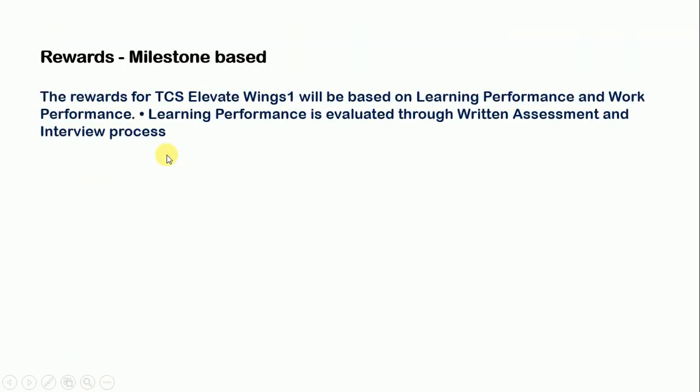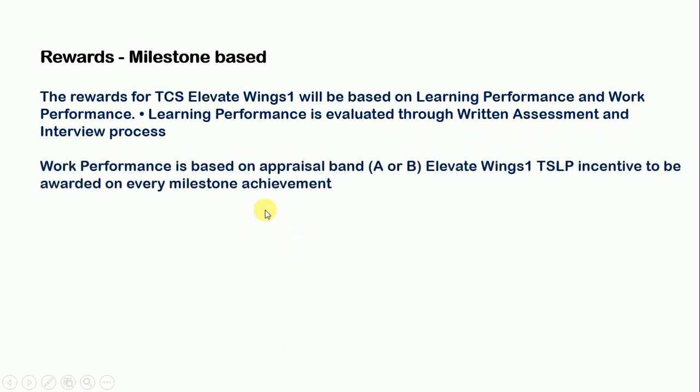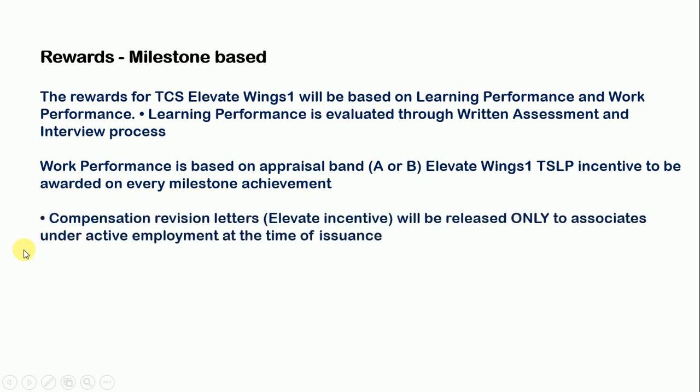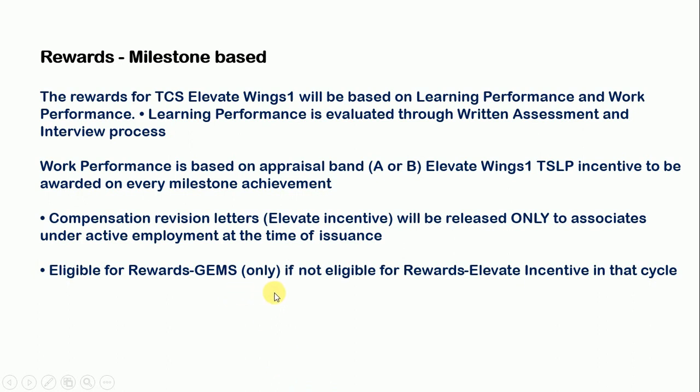Now reward, milestone based. The reward for TCS Elevate Wing 1 will be based on learning performance and work performance. Learning performance is evaluated through written assessment and interview process. Work performance is based on appraisal, that is A or B band. Elevate Wing 1 TSLP incentive to be awarded on every milestone achieved. Compensation revision letters: Elevate incentive will be released only to associates under active employment at the time of issuance. If you are on long leave, that is, if you have gone for higher studies, then you will not be eligible for this. Eligible for reward JAM only; if not eligible for reward, Elevate incentive in that cycle.